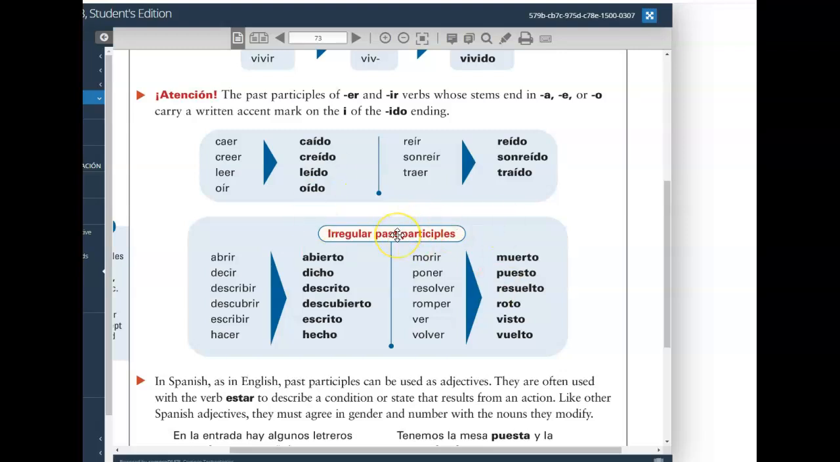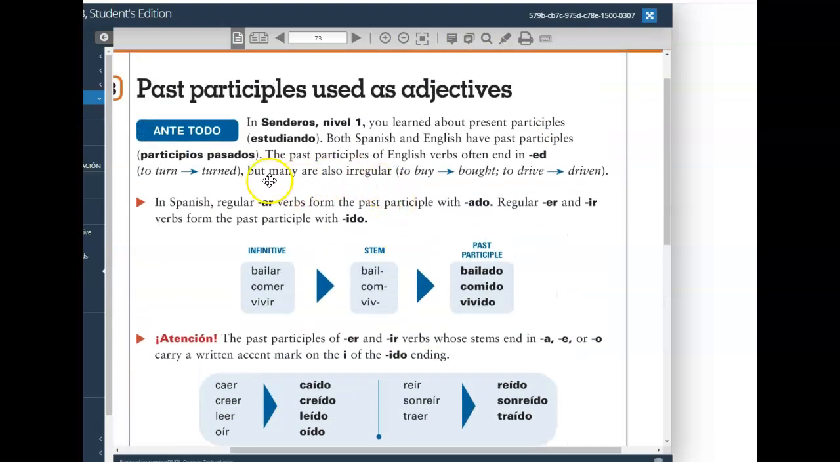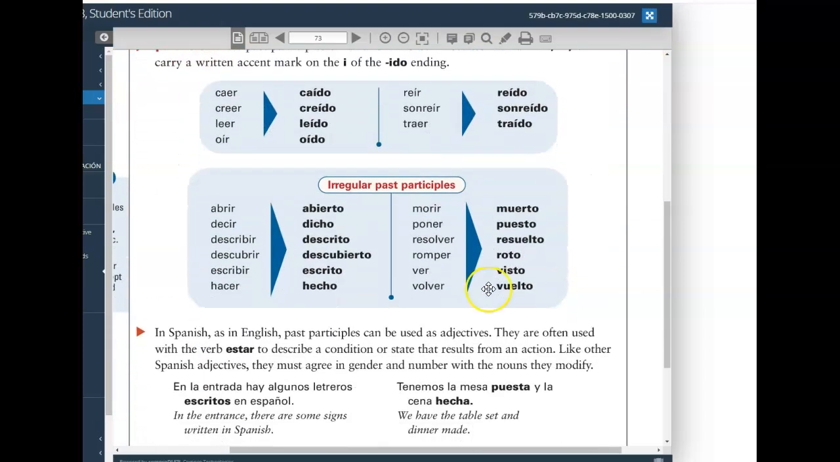And here you have your irregular past participles, like in English, right? In English, there are many past participles that do not end in -ed, such as these examples here. Eat and eaten is another example here. Regular in Spanish, but irregular in English. And here you have about a dozen verbs that have irregular past participles.